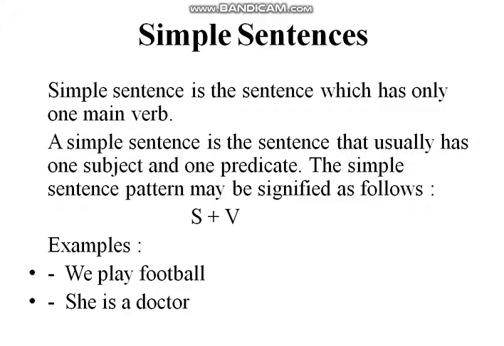She is a doctor. Here this is also a simple sentence. She is the subject here because about her something is being said, and the rest of the sentence is predicate. So this is the structure of a simple sentence, that it consists of a simple subject plus verb. Like in the first sentence, play is the verb. In the next sentence, is is the main verb, because it is showing the definition of a verb. It shows an action or a state of being. So here it is showing a state of being.